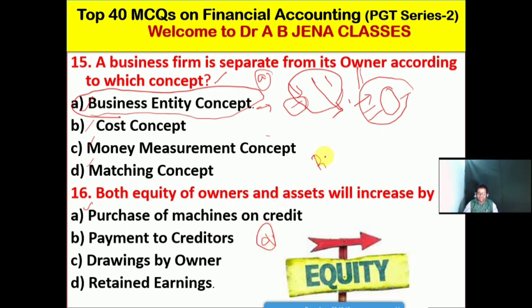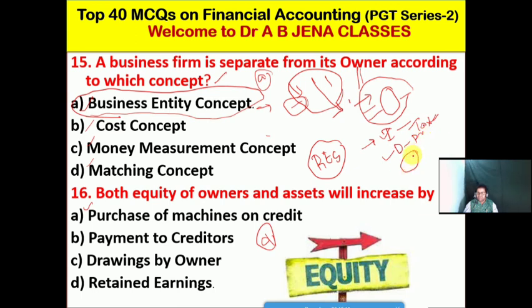What is the meaning of retained earnings? After making the payment of interest to the debenture holder, then your business will pay the tax. After paying the tax, then the dividend will be paid to both the preferred shareholder and, at last, to the equity shareholder.